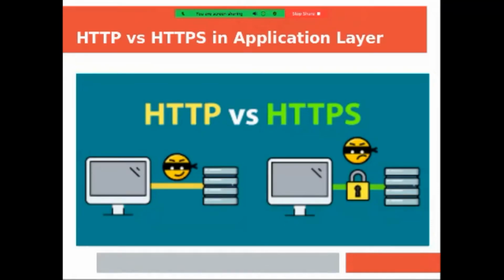Google Chrome and Firefox do not reside in the application layer, but they use application layer protocols like HTTP or HTTPS to do web surfing. Now I will tell you the simple difference between HTTP versus HTTPS.